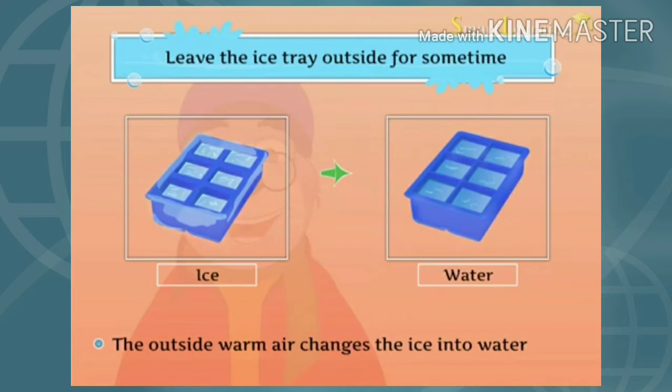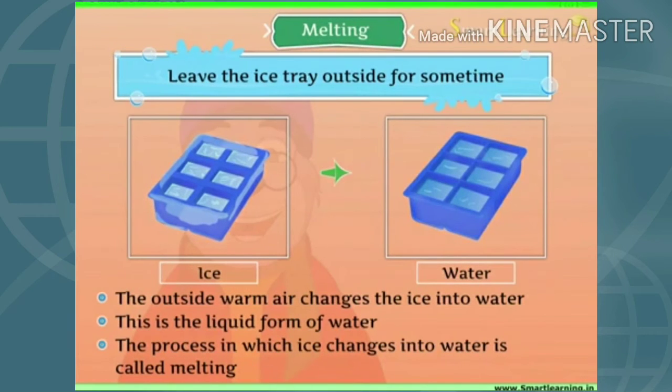Ice which is in the solid state will change back into water which is in the liquid state. The process of solid changing into liquid on heating is called melting. Now I hope you have understood what is freezing and what is melting.